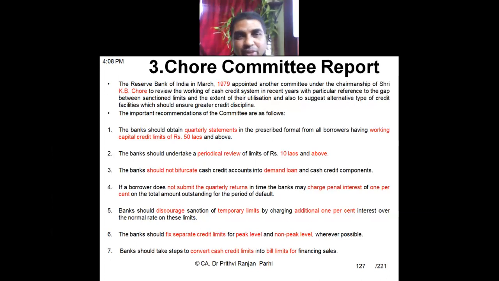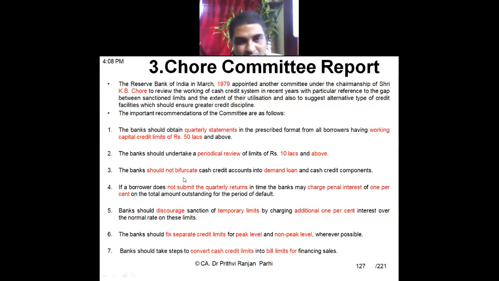The bank should obtain quarterly statements in the prescribed format from the borrowers having a working capital limit of 50 lakhs and above. And the bank should undertake periodical review of the limits of 10 lakhs and above. Banks should continuously review, not that once a working capital loan is sanctioned, then it is finished. But here it suggests that periodically the business of the borrower needs to be reviewed.